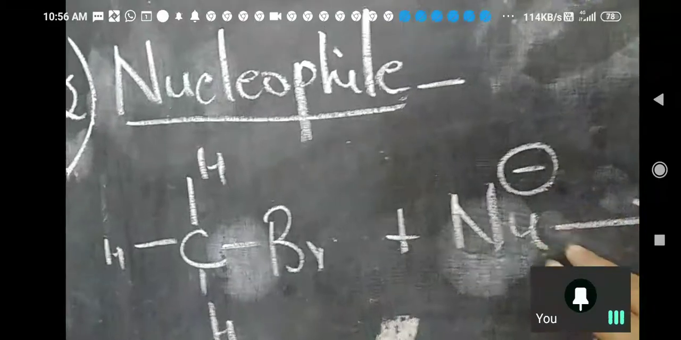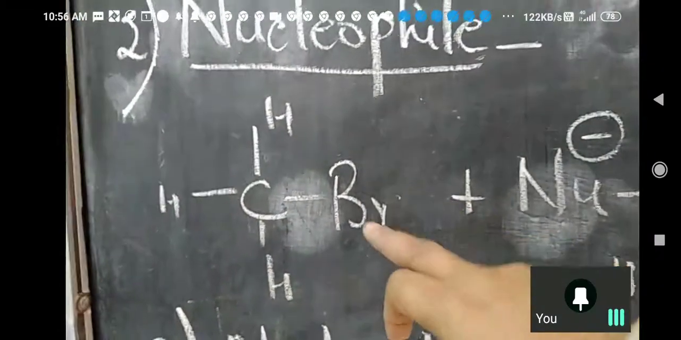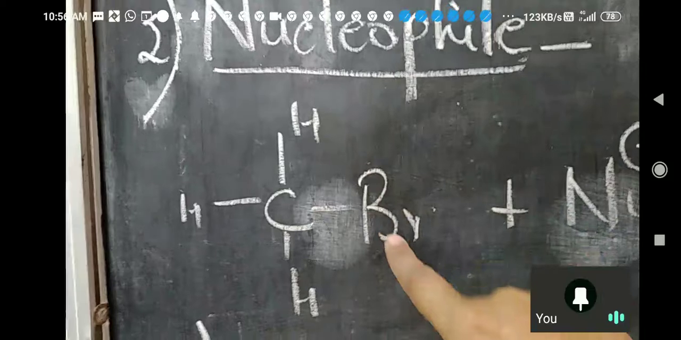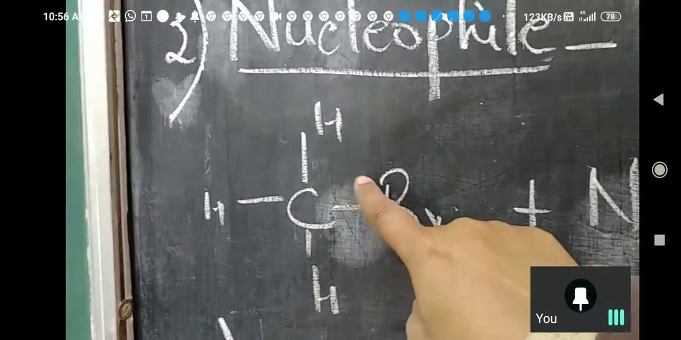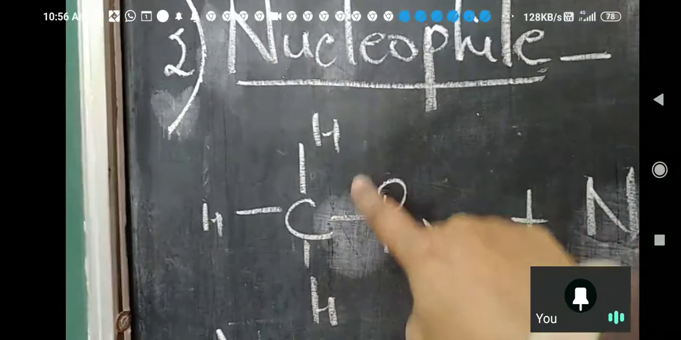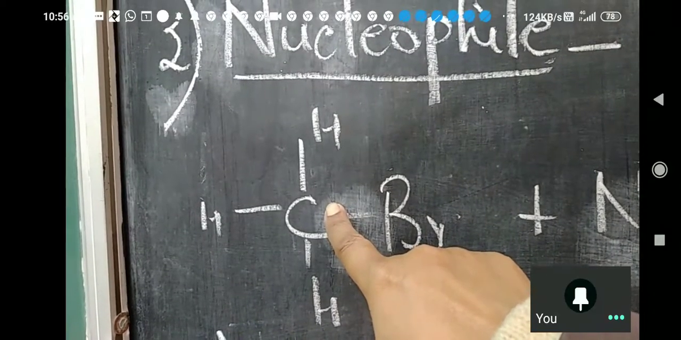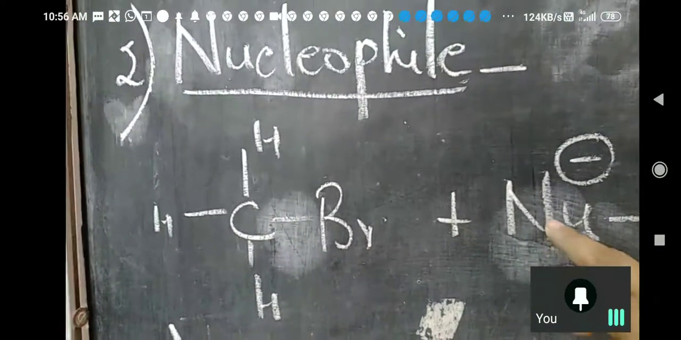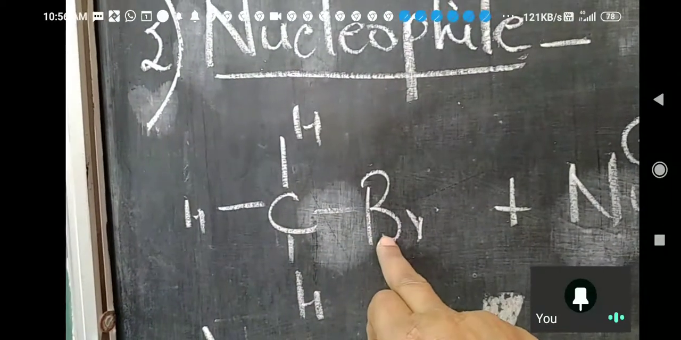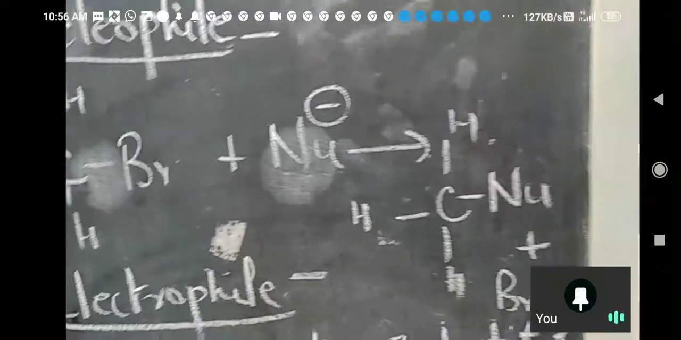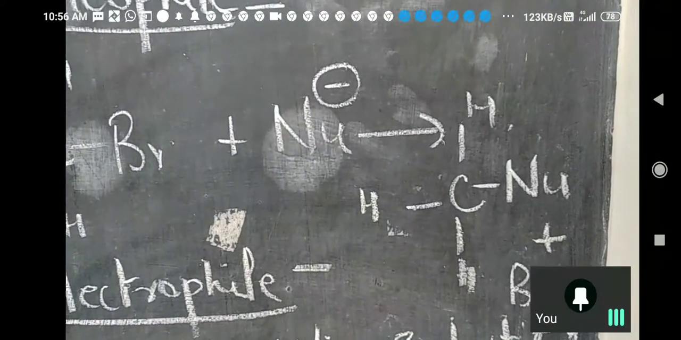Now, this is the compound. This is bromomethane. This is the nucleophile. Bromine is more electronegative, so it will take away the negative charge. This bond will break from here and this carbon will get a positive charge. This nucleophile will get attached here and Br minus will be given out. This is the product which will be formed.